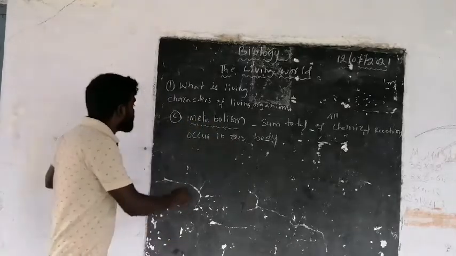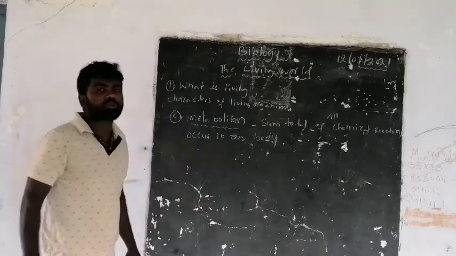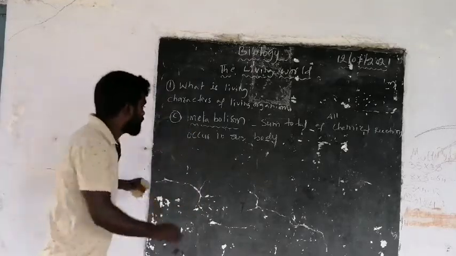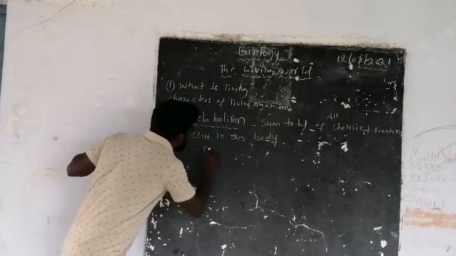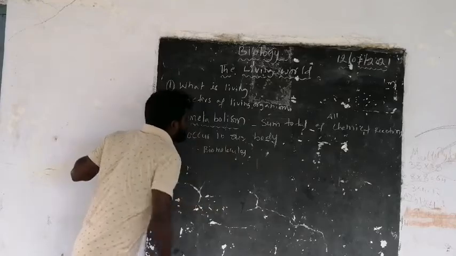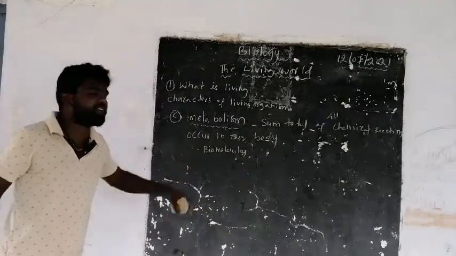Here, some substrates participate in the metabolic reactions, and these are called biomolecules. In metabolism, biomolecules participate in the chemical reactions.